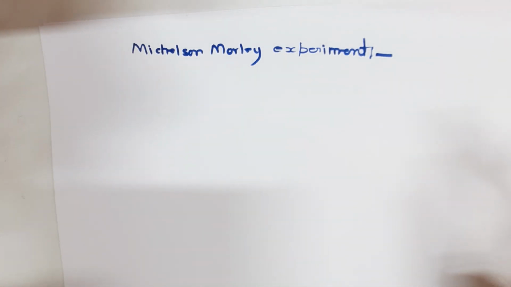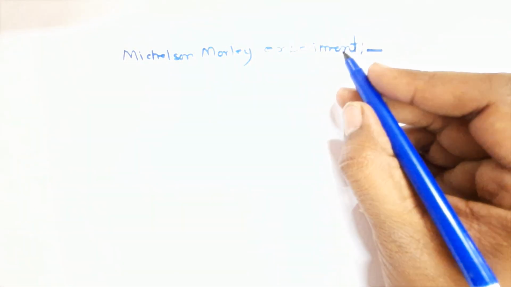Therefore, they thought that the velocity of light measured at Earth will be different as Earth itself is moving around the Sun with velocity 3 into 10 to the power 4 meters per second, and Sun is at rest with respect to ether. Therefore, they proposed an experiment to prove the concept of ether medium.